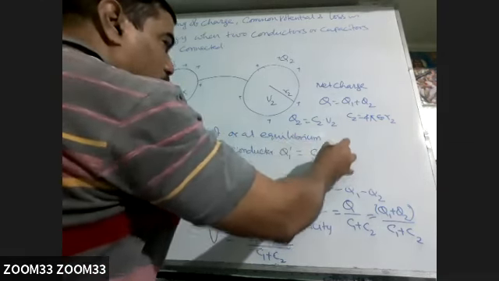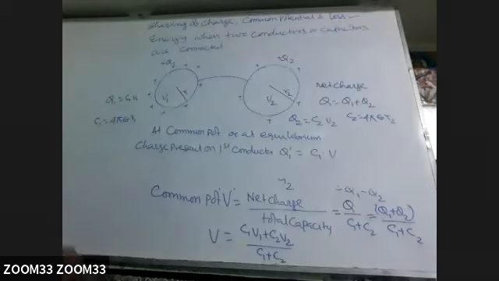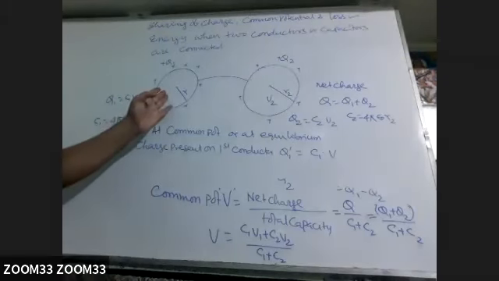So C1 into V. Because now potential is not V1, which it was having earlier.